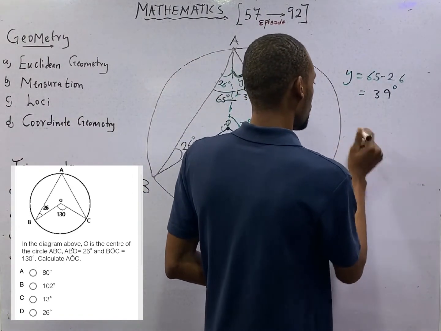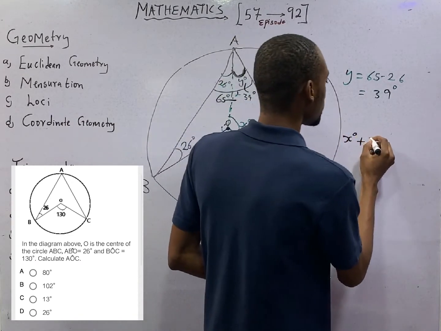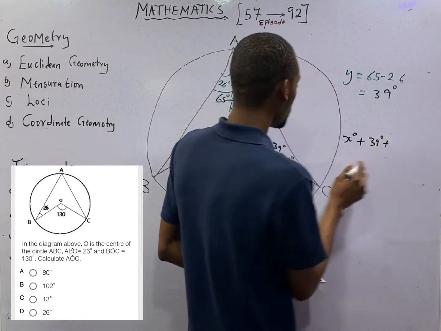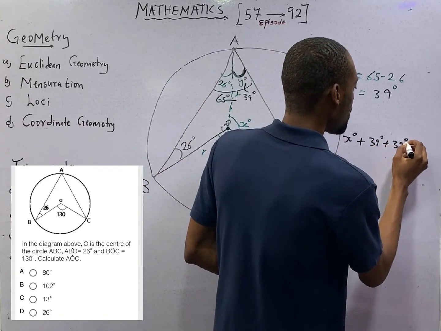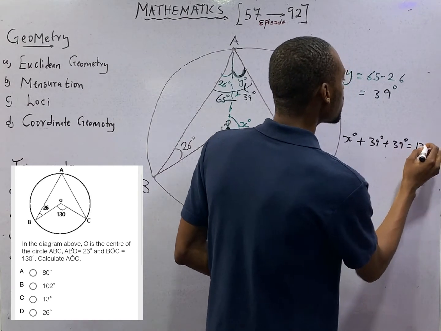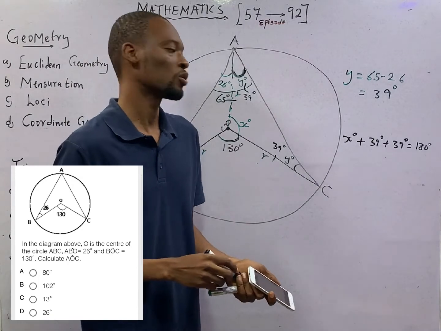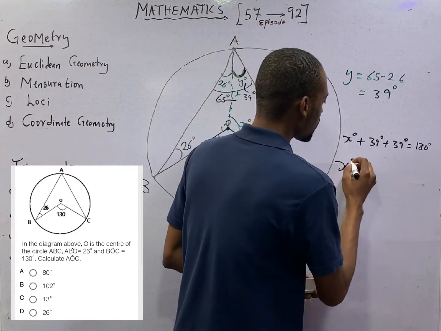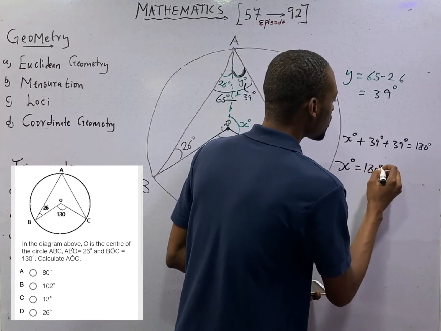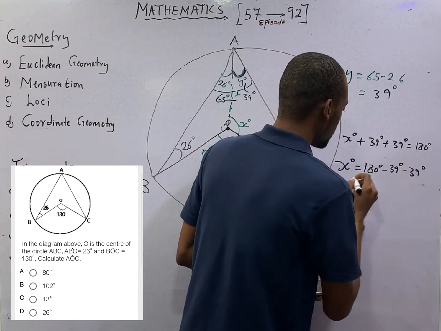So x degrees plus 39 degrees plus this other 39 degrees, everything should be 180 degrees when you sum the angles in a triangle. From here, x degrees is equal to 180 degrees minus 39 degrees minus 39 degrees.